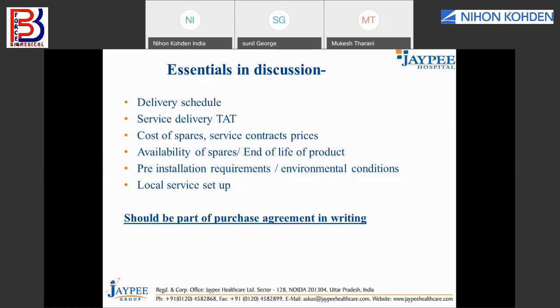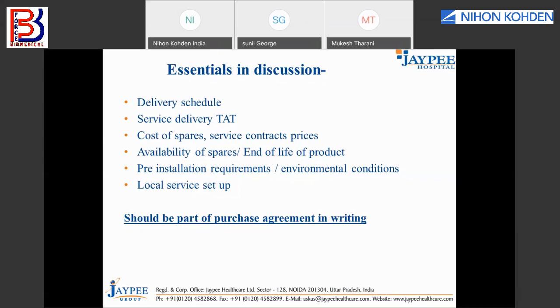Then obviously you should discuss the service cost, which is after your warranty. Then the cost of typical spares, and more importantly, the availability of the spares and the end of life of this equipment. Underline that: end of life of the product. Why is end of life important? Because different manufacturers make different equipments, and for years they keep updating them, and over a period of time, some models they will discontinue.